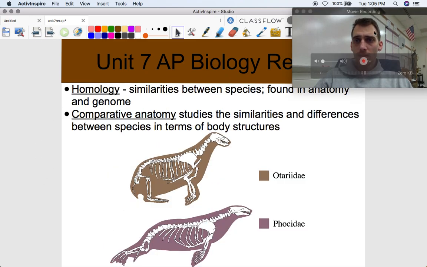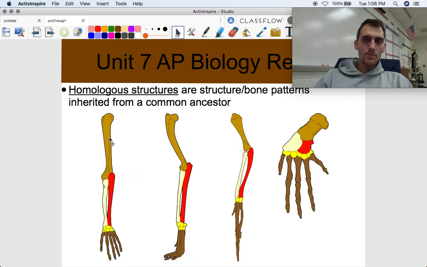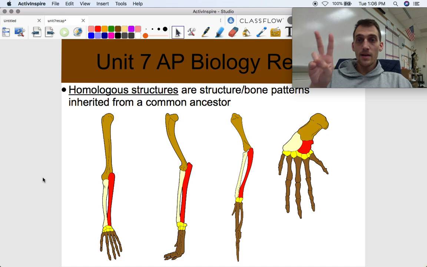All right, another form of evidence to support evolution, that species come from other species, is through homology, similarities between species. And there's two ways to study homology: through anatomy, through those structures, and through its genome, its molecular similarities. The study of comparative anatomy studies the similarities and differences between species in terms of their body structures. Here's an ancient ancestor of seals, and here's a modern-day seal. You can see that they're pretty similar to each other. You can see how species might have changed over time. This is clearly a land animal, and this is now what we know as an aquatic animal that evolved from a land animal.